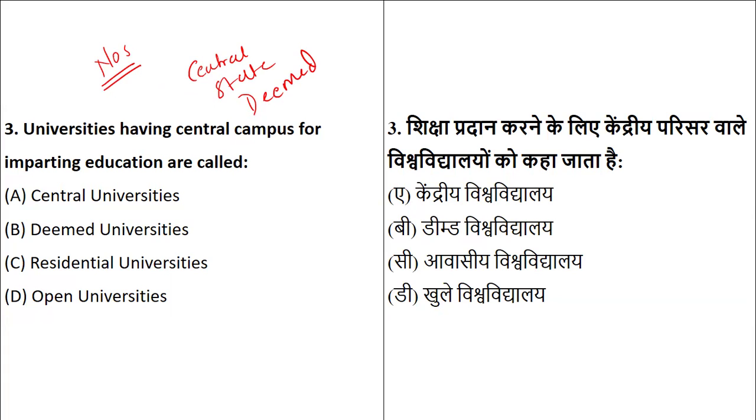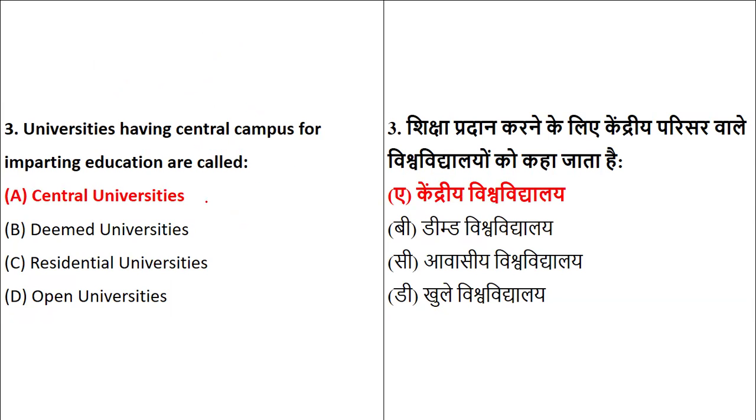So keep this topic in mind because there are questions on it. Universities having central campus for imparting education were called what? Central universities, deemed universities, residential or open? Here a keyword is given: central campus. So when we have central campus for imparting education, they come under central universities, right?